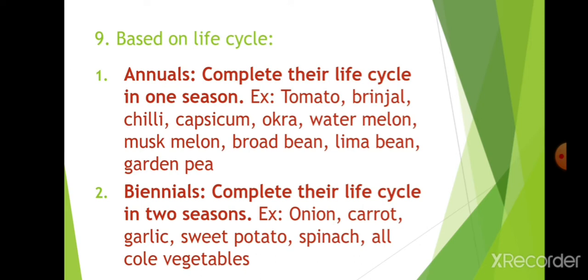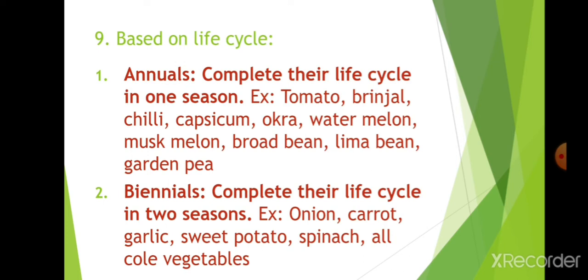To be remembered, this classification is based on seed production, up to seed. If harvesting, it can be done in the middle of that also. Onion seed production means you don't get onion, only seeds will be kept. So we must harvest below that period only. So don't confuse here.